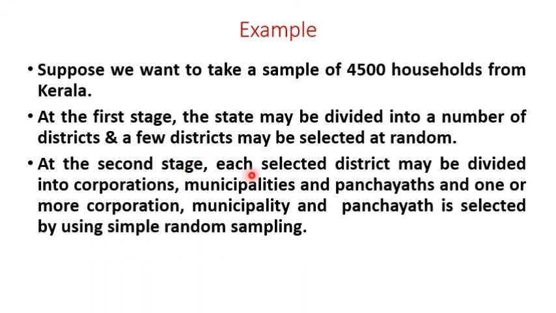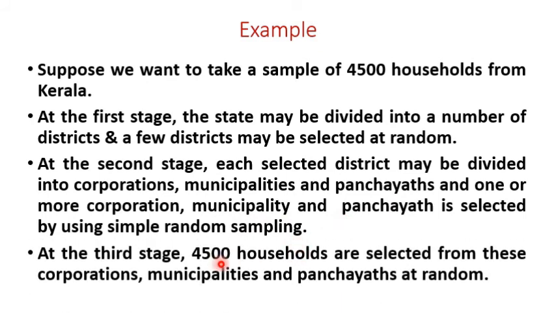At the second stage, each selected district may be divided into corporations, municipalities and panchayats, and 1 or more corporation, municipality and panchayat is selected by using simple random sampling. Then at the third stage, 4,500 households are selected from these selected corporations, municipalities and panchayats at random.